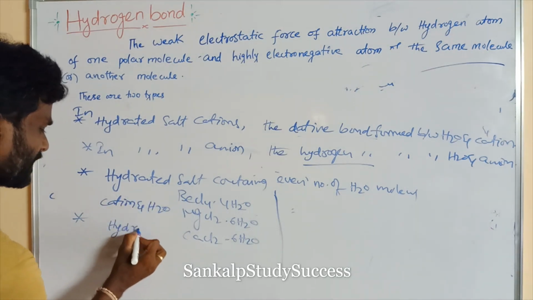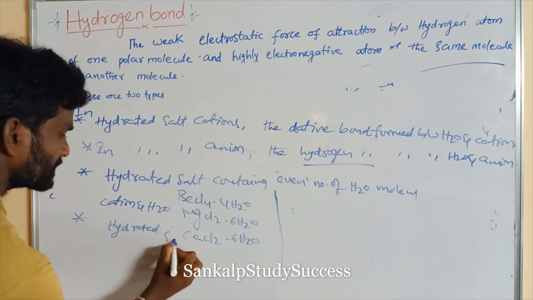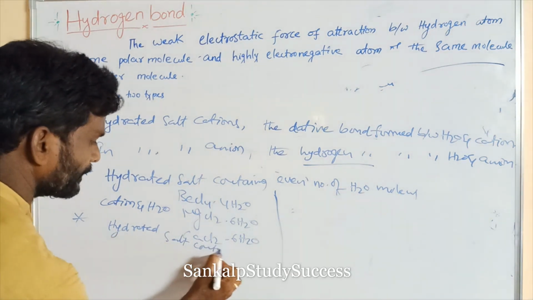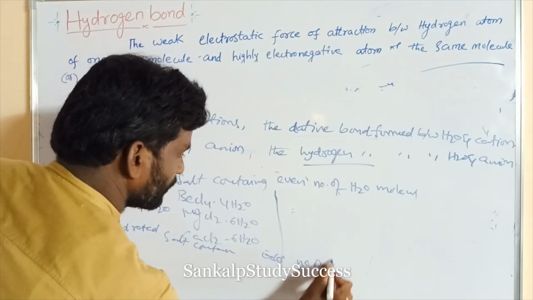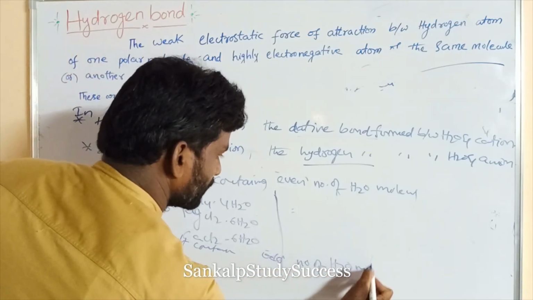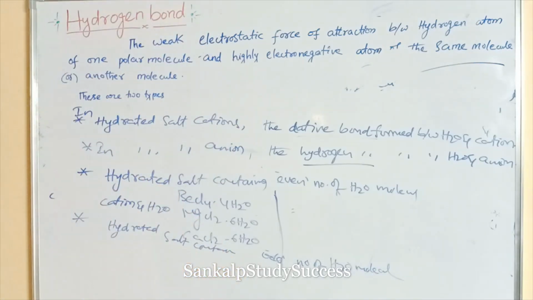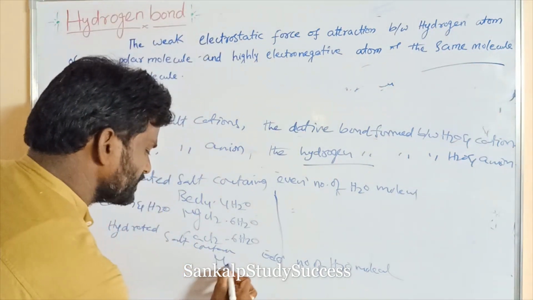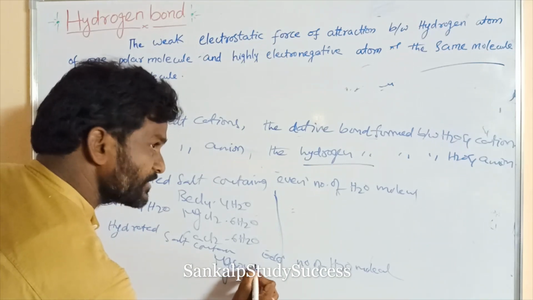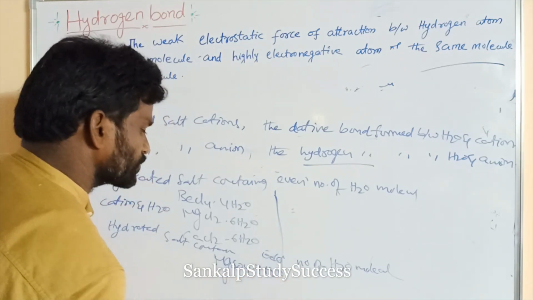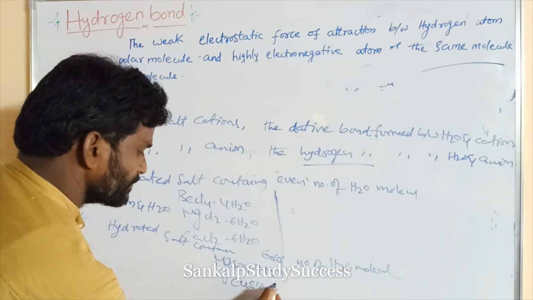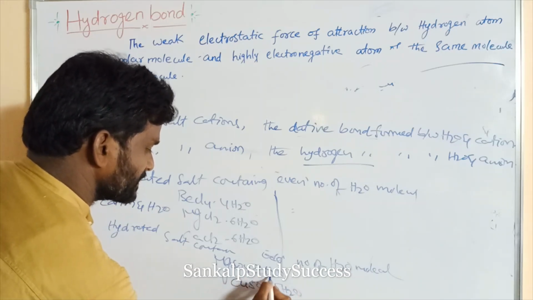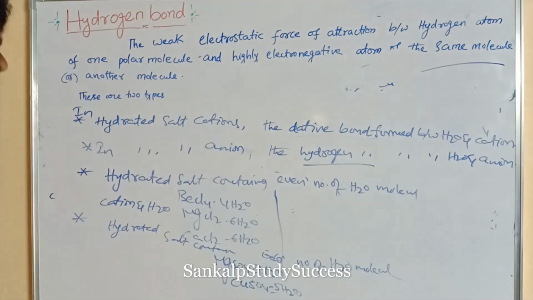Hydrated salts containing an odd number of water molecules, like MgSO4 7H2O and CuSO4 5H2O. This has 7 water molecules, this has 5 water molecules.